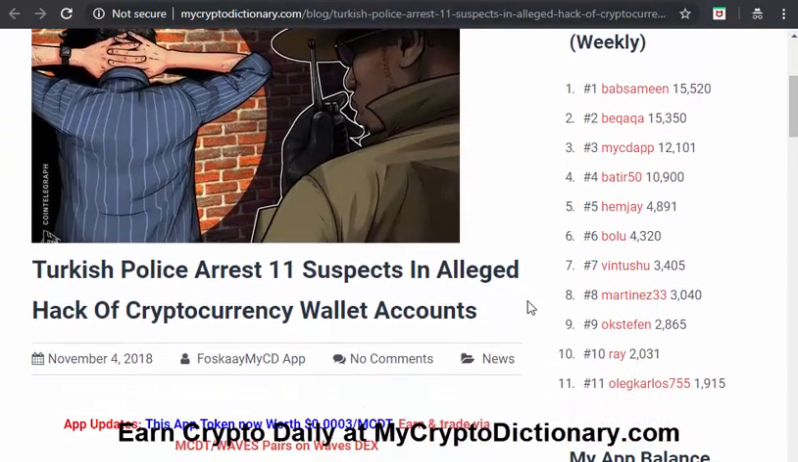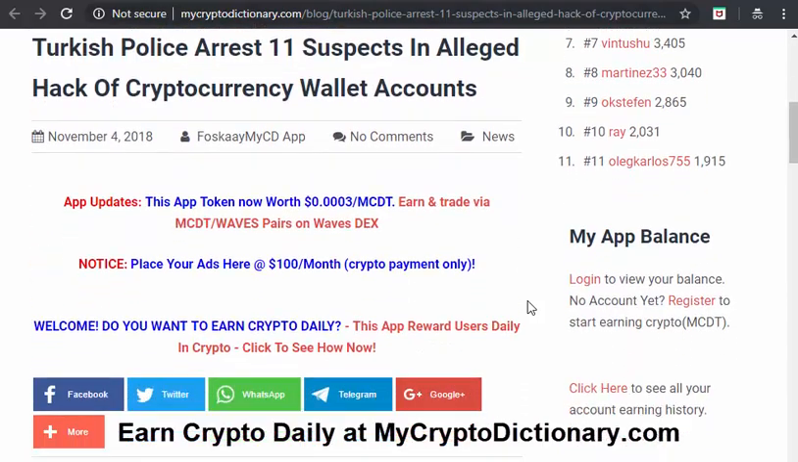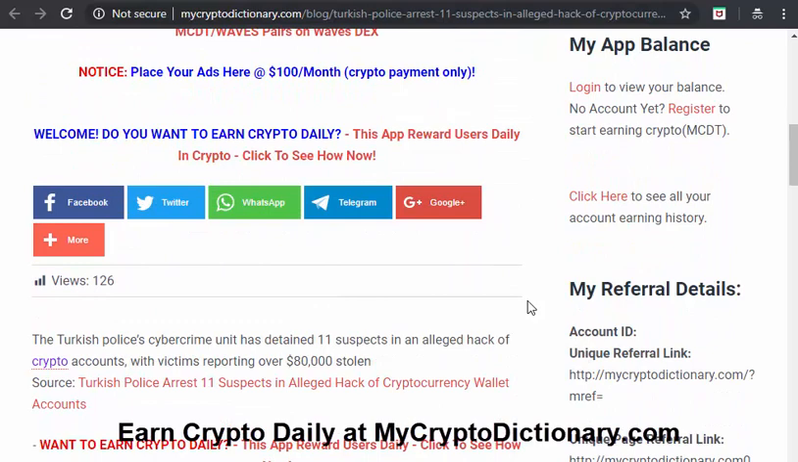Turkish police arrest 11 suspects in alleged hack of cryptocurrency wallet. The Turkish police cybercrime unit has detained 11 suspects in an alleged hack of crypto accounts, with victims reporting over $80,000 worth of cryptocurrency stolen. That is coming from Cointelegraph, so you can visit it to read full details. So this tells us that you need to be very careful and always play safe. There are always bad eggs in the cryptocurrency world.